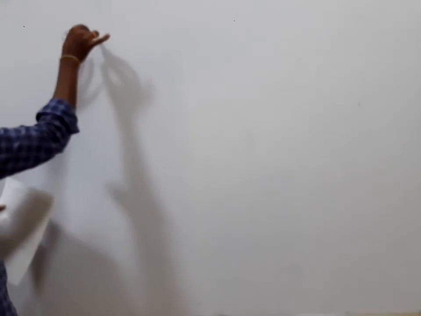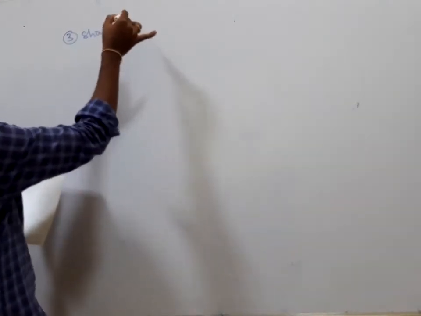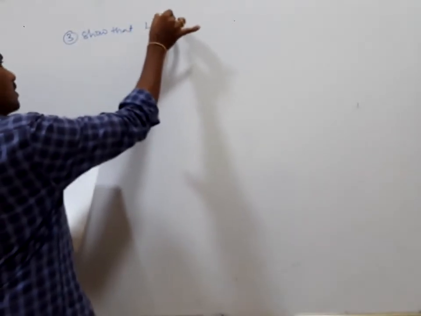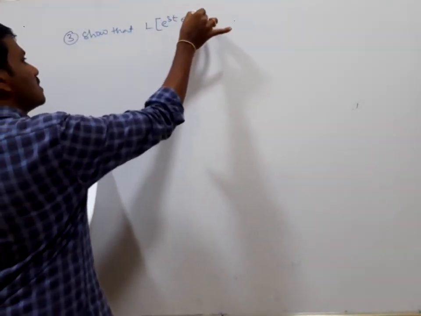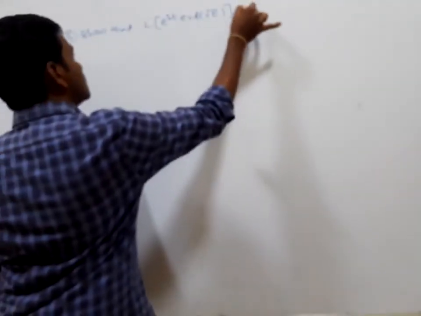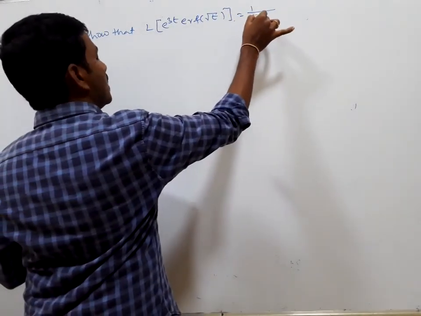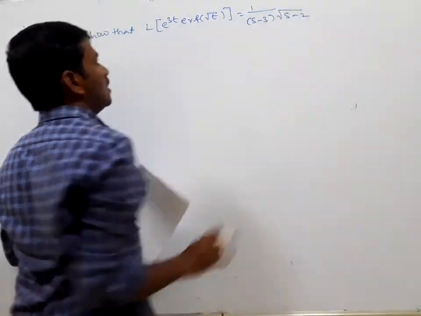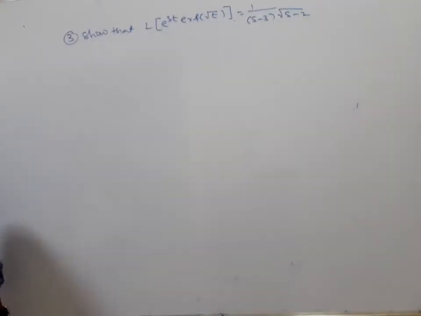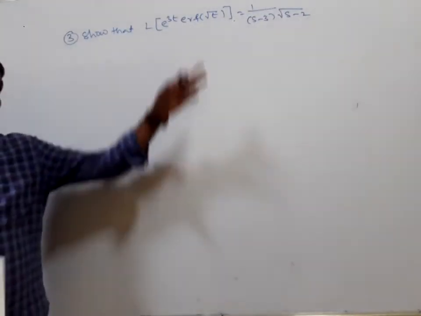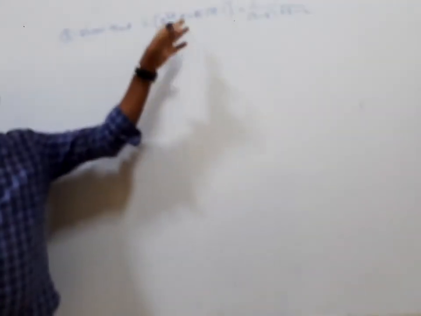In the same way, you are trying to show that the Laplace transform of e to the power of 3t, error function of root t, is equal to 1 by s minus 3 into root s minus 2. The error function of root t gives 1 by s into root s plus 1. We are taking s, that is the first shifting theorem, where s is replaced with s minus 3. That's all, you will get the answer. Root s plus 1 becomes s minus 3 plus 1, that is s minus 2, square root. Next.